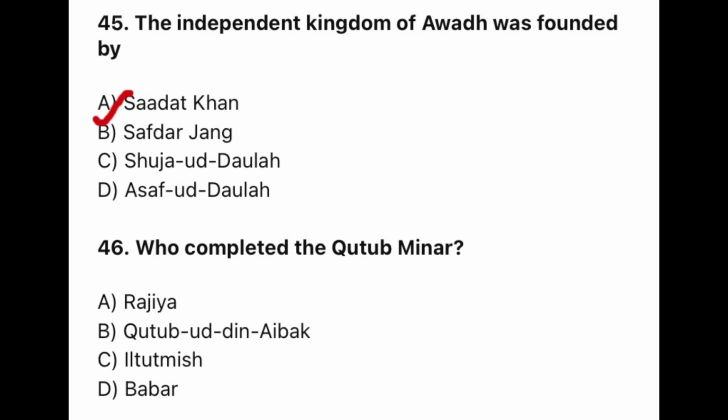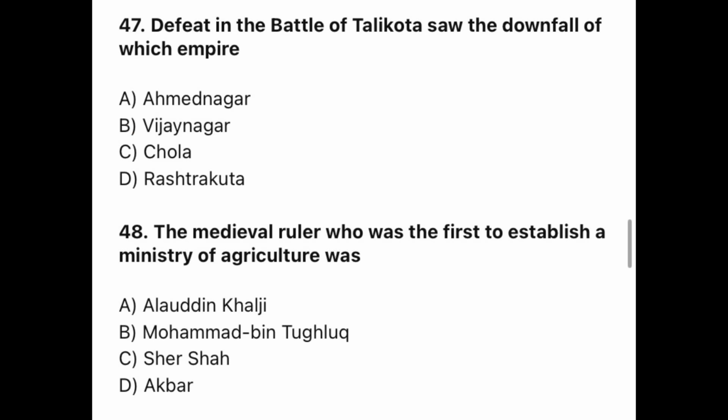Question 46. Who completed the Qutb Minar? The correct option is C. Iltutmish. So, Qutb Minar was first constructed by Qutbuddin Aibak in the memory of the famous Sufi saint Khwaja Qutbuddin Bakhtiyar Kaki, but he only completed the first story. Question 47. Defeat in the Battle of Talikota saw the downfall of which empire? The correct option is B.